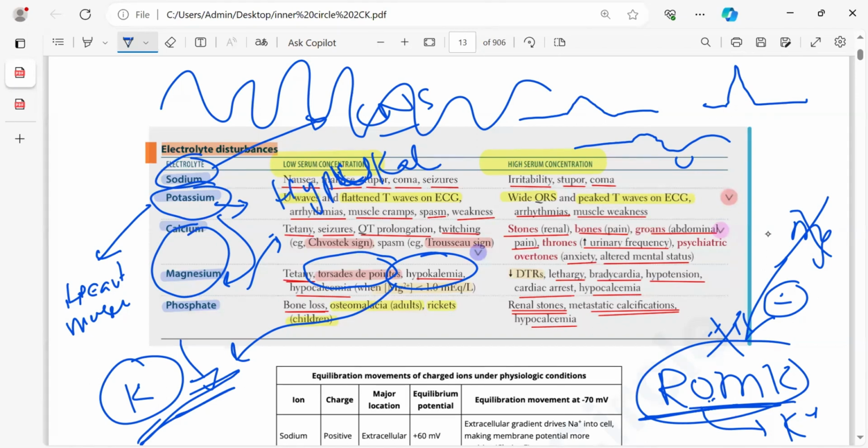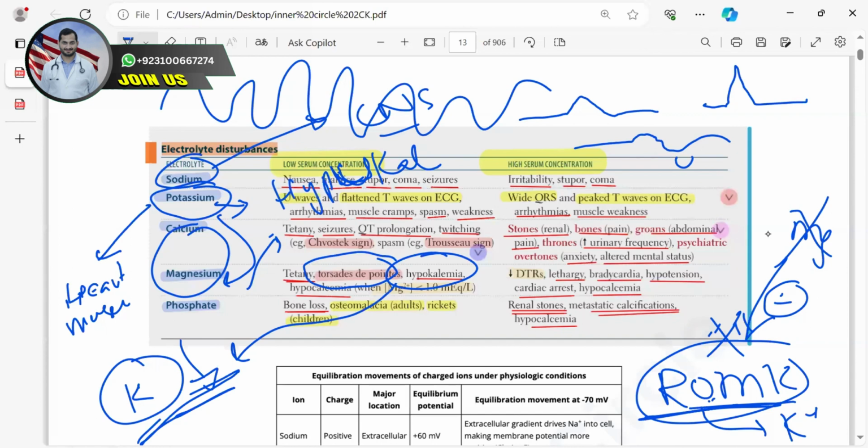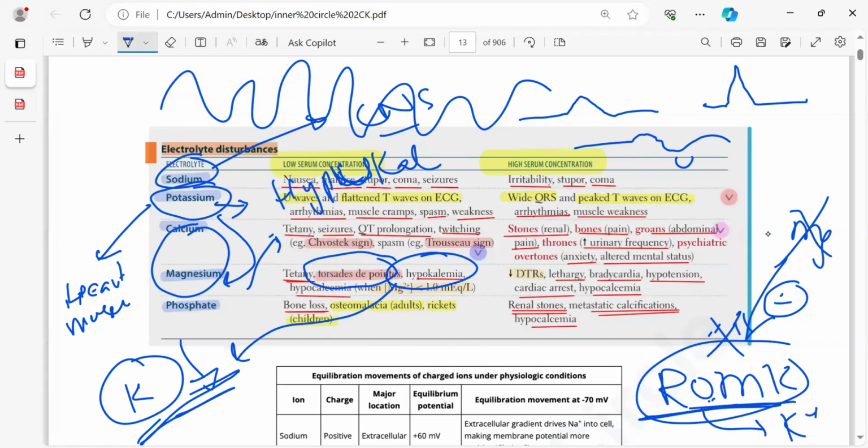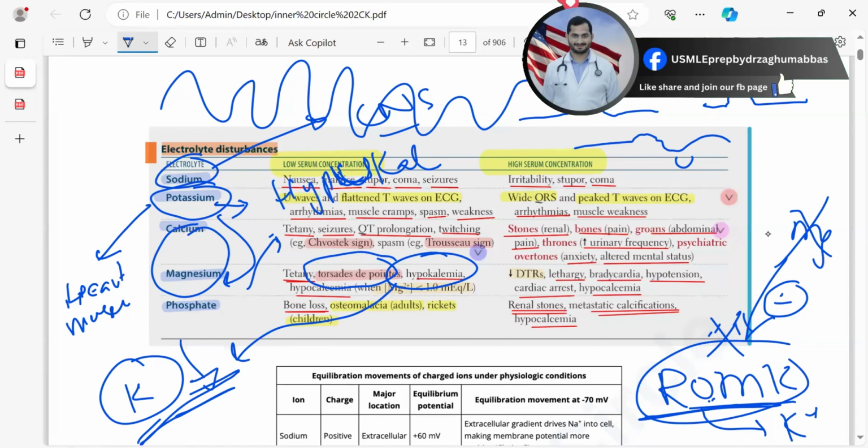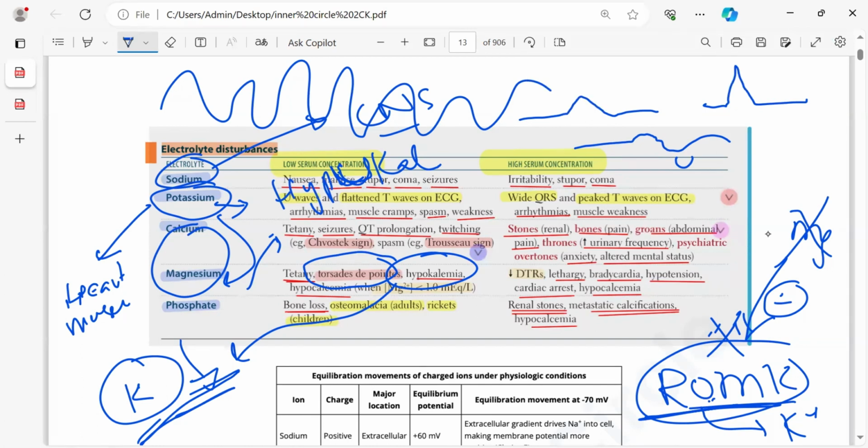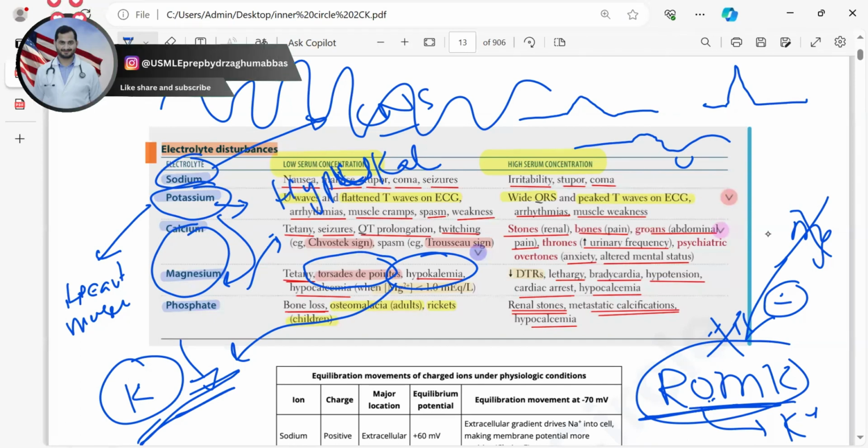So here is a scenario. Whenever the history is given of preeclampsia, eclampsia, or torsades de pointes, you will always give magnesium sulfate. That is the drug of choice. Here is a question: a patient comes with hypertension, proteinuria, and then develops seizure. You as a physician give a drug, and then the patient develops lethargy and decreased reflexes. So what will be the cause? It is called magnesium toxicity. You have overdosed the patient with magnesium sulfate.